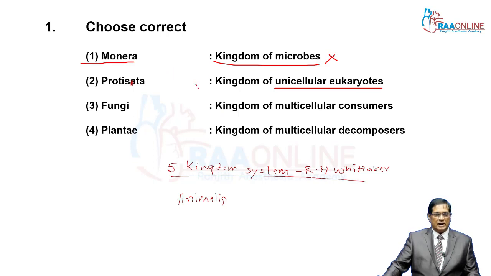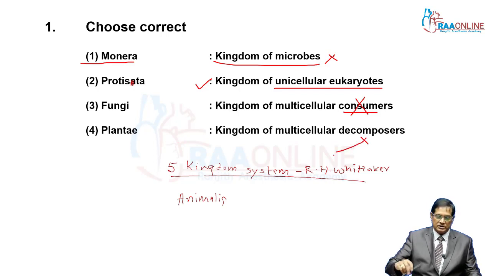And this is a right match here. What about the fungi? Kingdom of multicellular consumer, it is wrong. It is the kingdom of multicellular decomposers. Plantae are not decomposers, they are all producers.